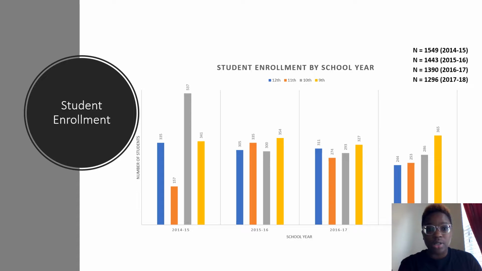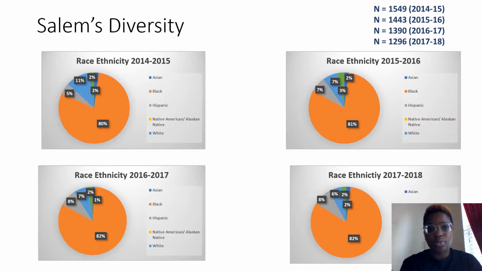The blue represents the 12th graders, orange is 11th, gray is 10th grade, and the lighter yellow is 9th grade. As you can see, in 2014 there was a high number of 10th graders, and then it decreased. We'll talk about that decrease among the years and why that happened.